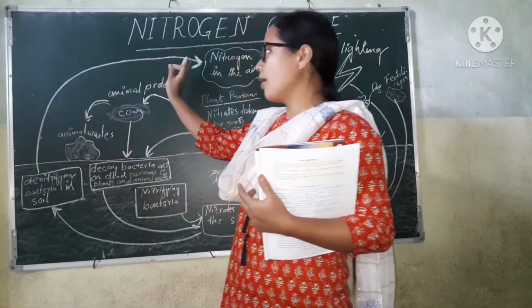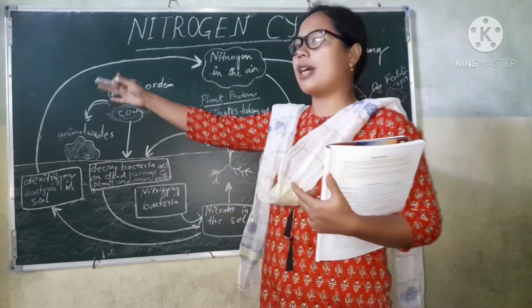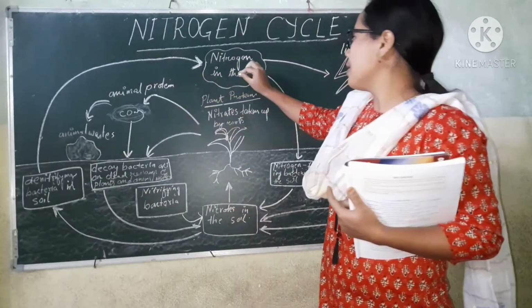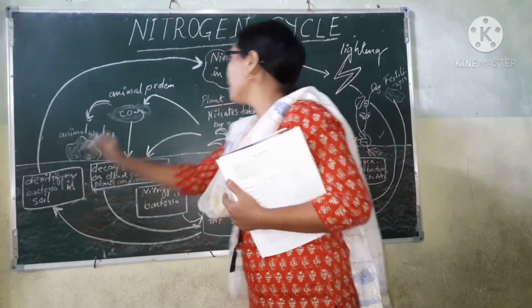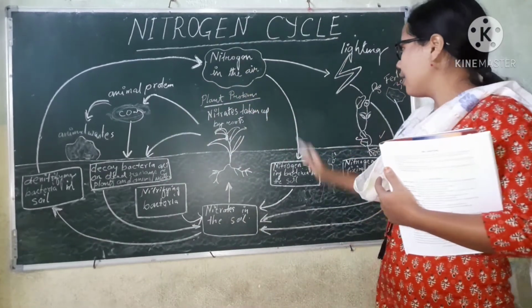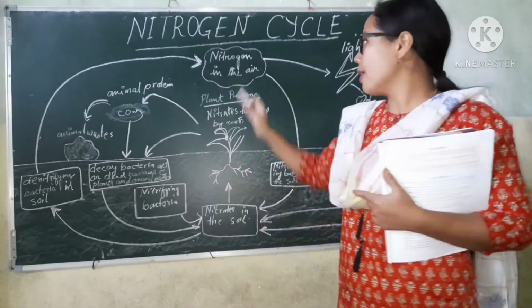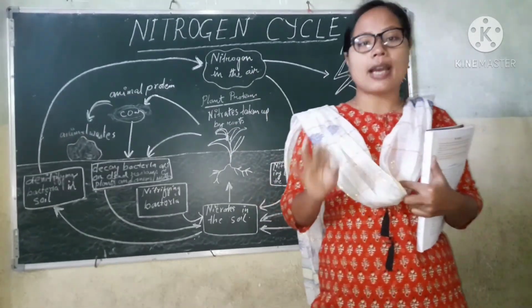Denitrify means they convert these nitrates into free nitrogen gas again, and the cycle happens in this way. You can see the arrow marks right from here; you should understand the arrow signs here. So now it will come back to nitrogen in the air. So this is all about the nitrogen cycle.